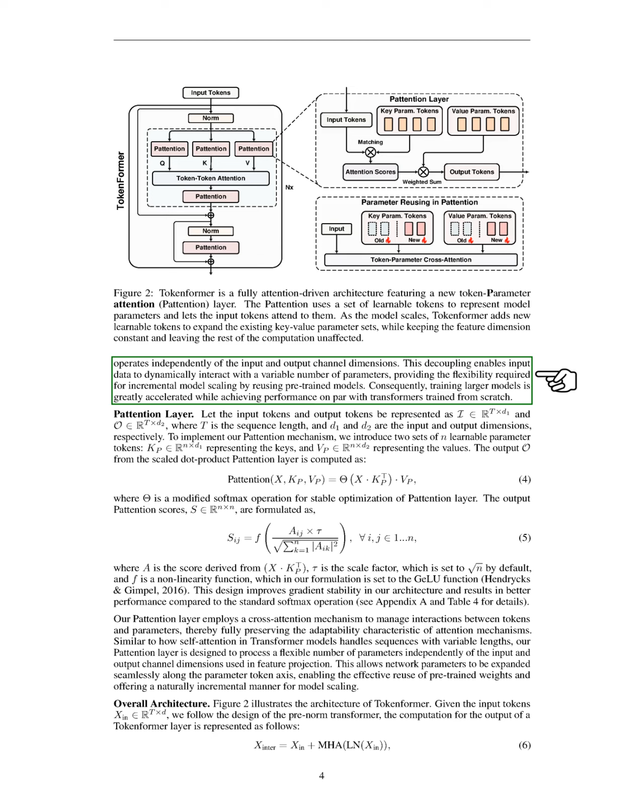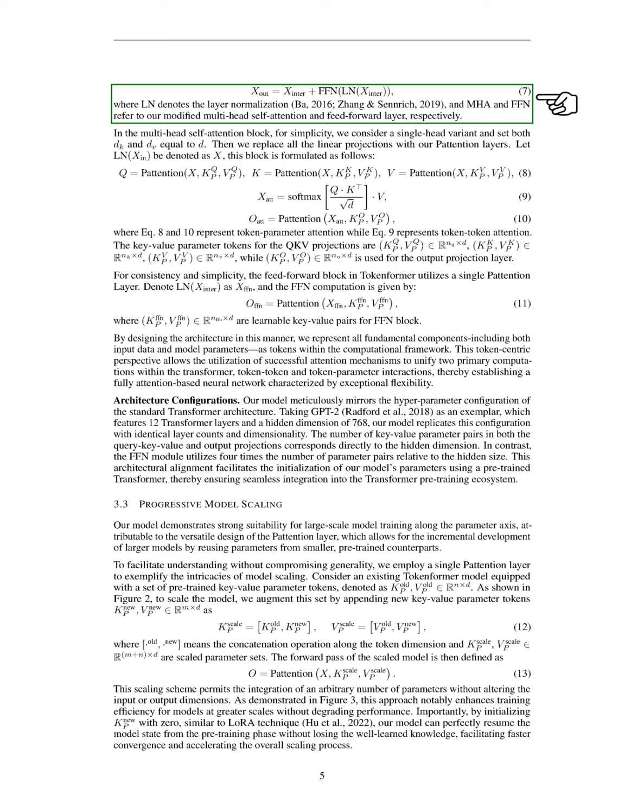In our overall architecture, we follow the pre-normed transformer design. Given the input tokens, we compute the output of a Tokenformer layer, incorporating layer normalization and our modified multi-head self-attention and feed-forward layers. We simplify the multi-head attention to a single head variant for clarity, replacing linear projections with our Pattention layers.